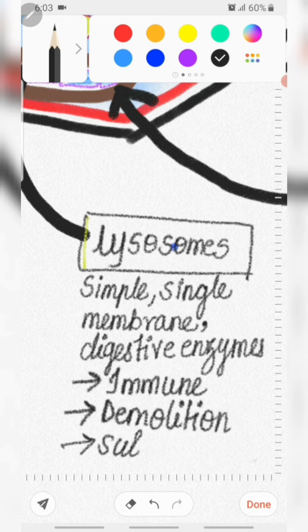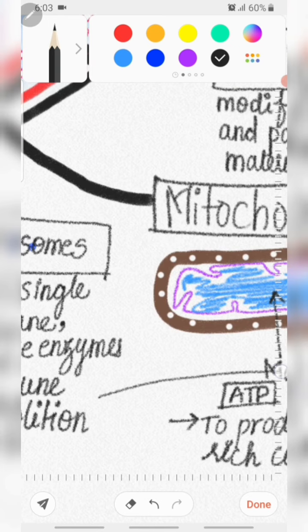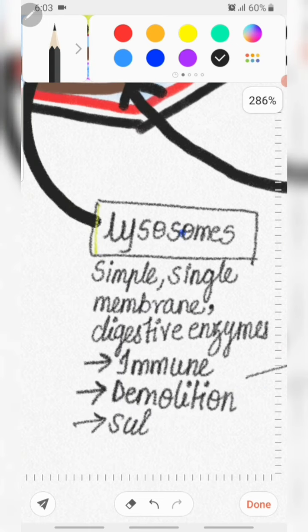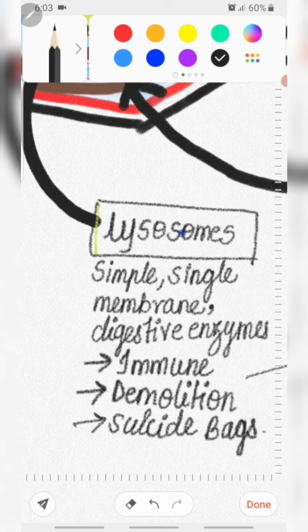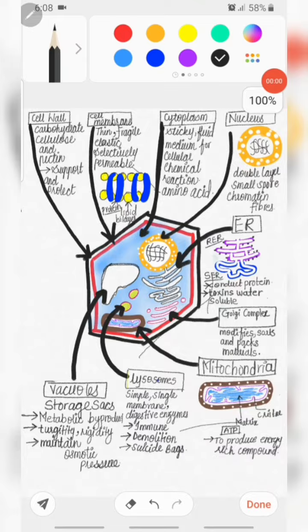Lysosomes are single membraned and simple. Lysosomes are known as the immune system of the cell, the demolishing squad of the cell, and the suicide bag of the cell. The next organelle of the cell is the vacuoles.